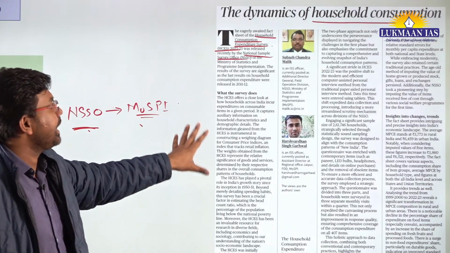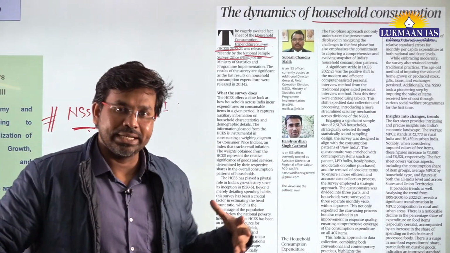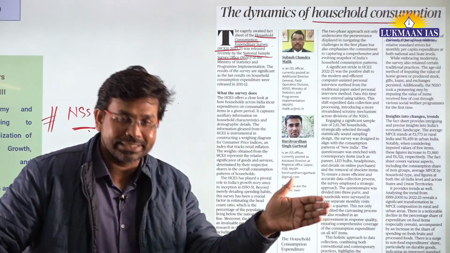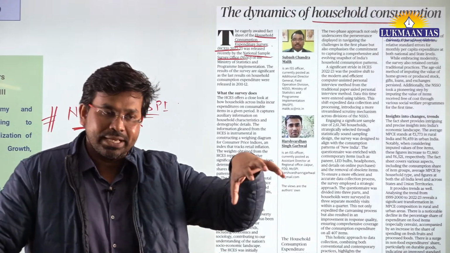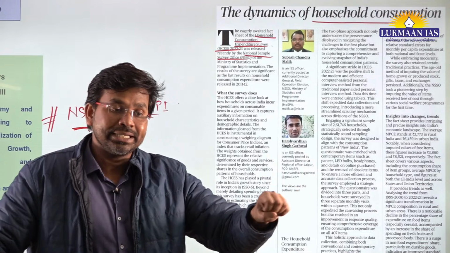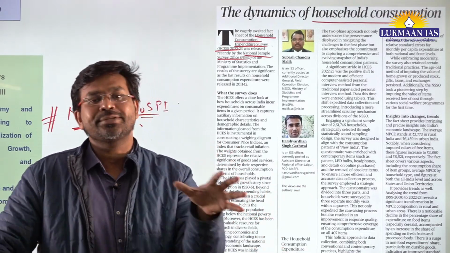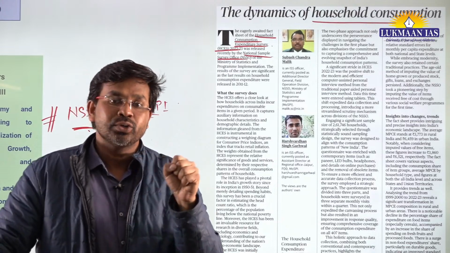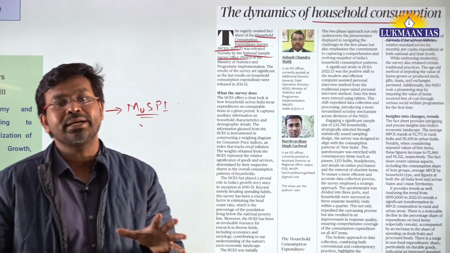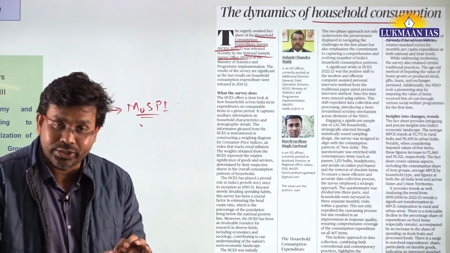Here they have talked about households in India. In India there are different families residing, and a unit of family is considered to be a household. What is the consumption pattern of those households in rural as well as urban areas? That kind of consumption data has been released under the Household Consumption Expenditure Survey.